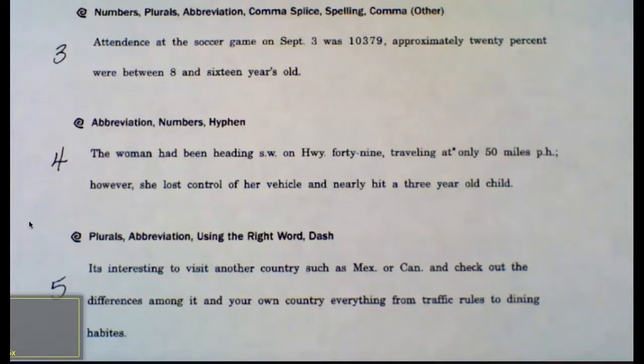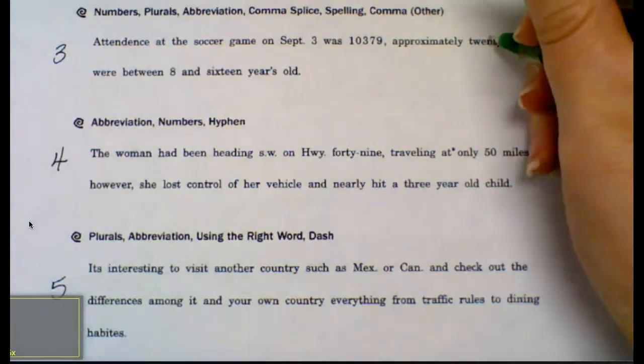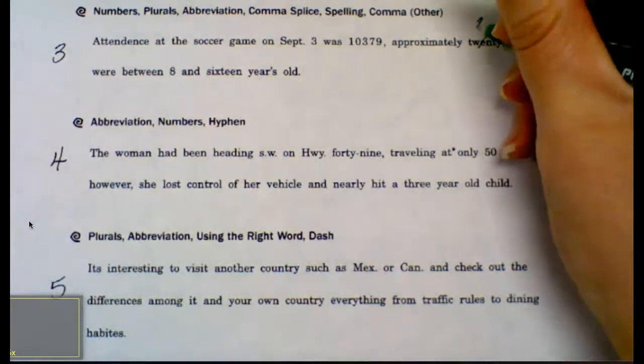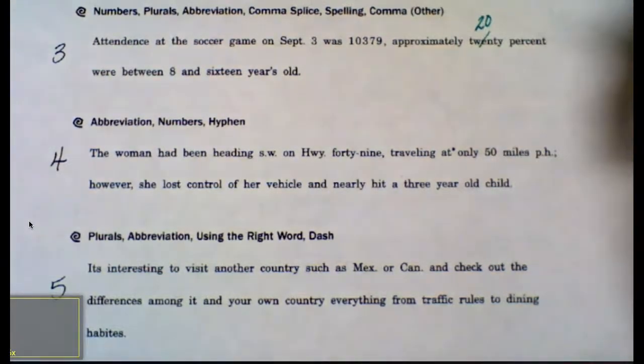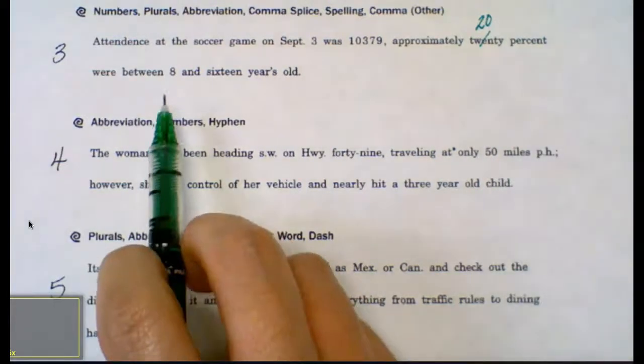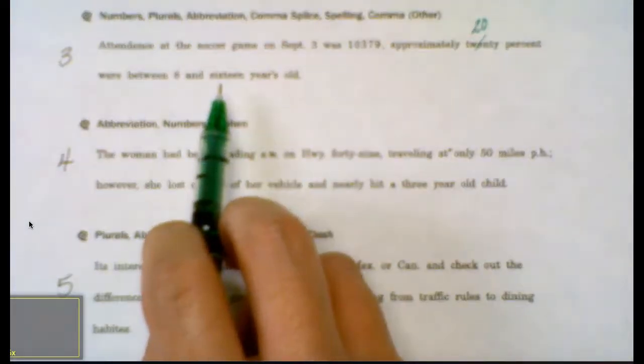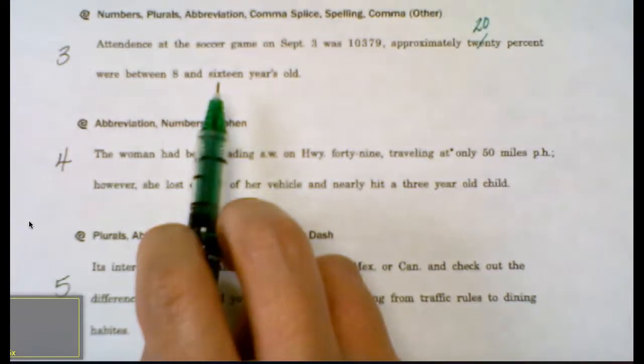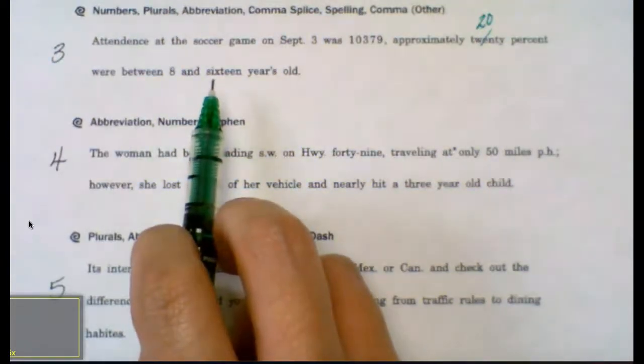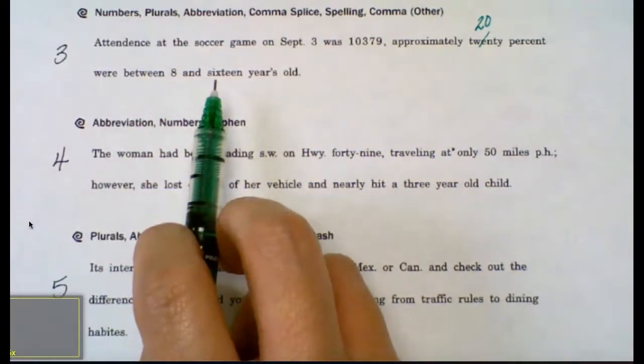As we talked about in our number rules, when we express a percent, it's okay for us to use the numeral. Next, I have numbers 8 and 16 years old. Another thing with our number rules is we want to be as consistent as possible.